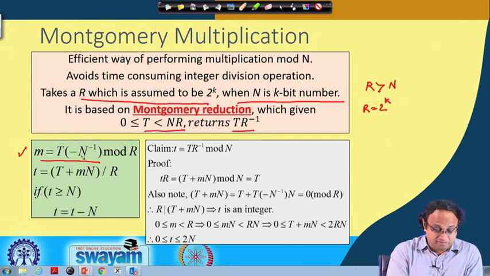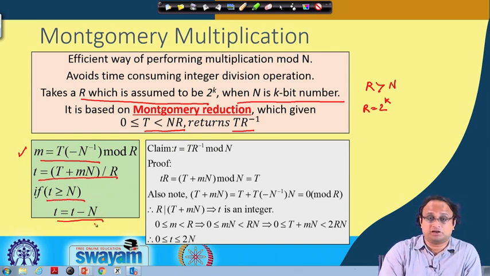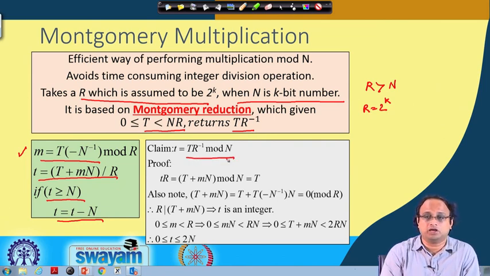And then we perform this computation, and then we subtract: if this value is greater than or equal to n, then we subtract n, and this is my result. The claim is that the result which is returned here is equal to T r to the power of minus 1 modulo n. So, let us try to understand why it works, and the logic is quite simple.